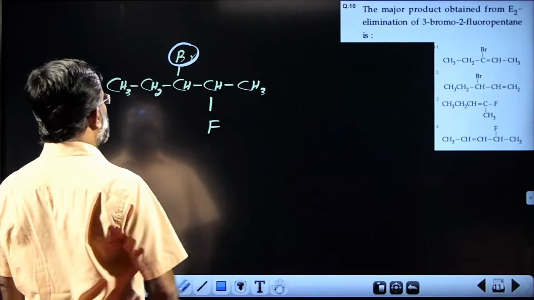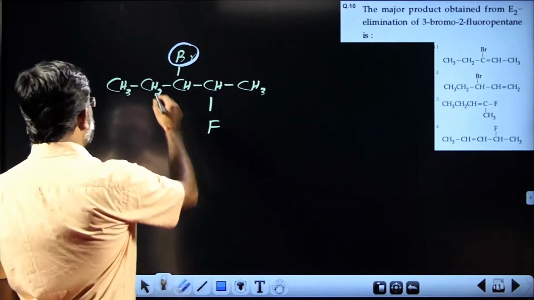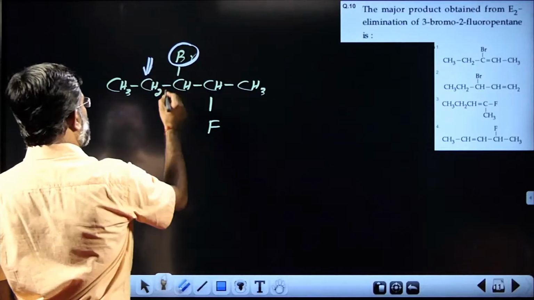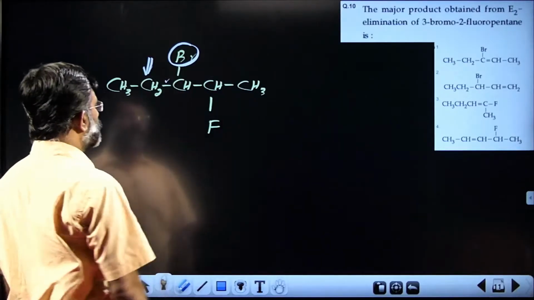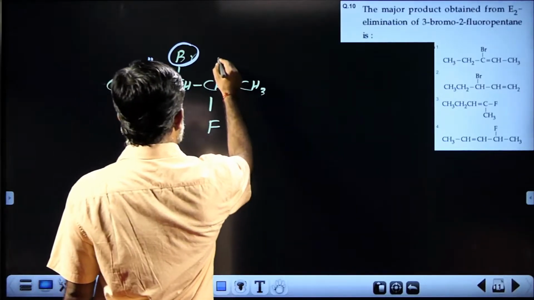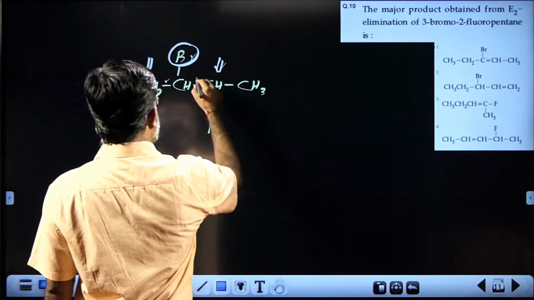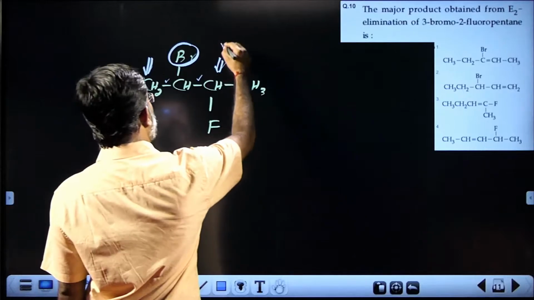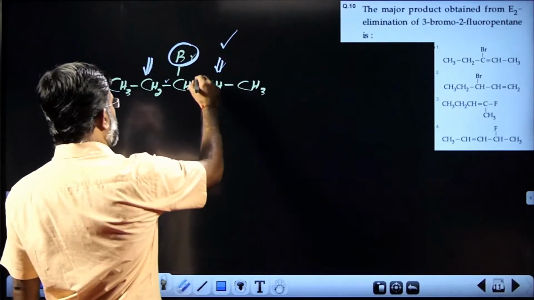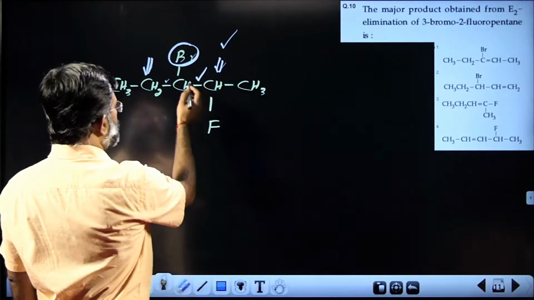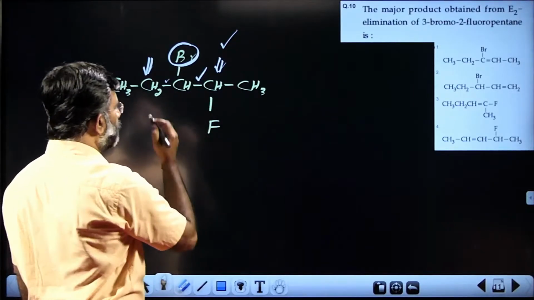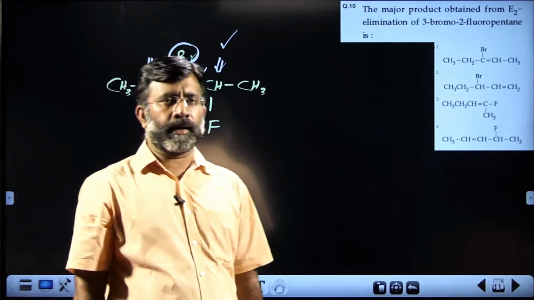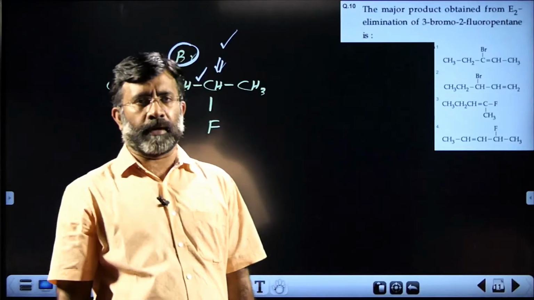So, this is bromine eliminated, and hydrogen may be eliminated from here so that you get a double bond over this region. And definitely the second one will take place, so that there is a double bond coming here, because it comes in conjugation with the highly electronegative fluorine with the lone pair of electrons.